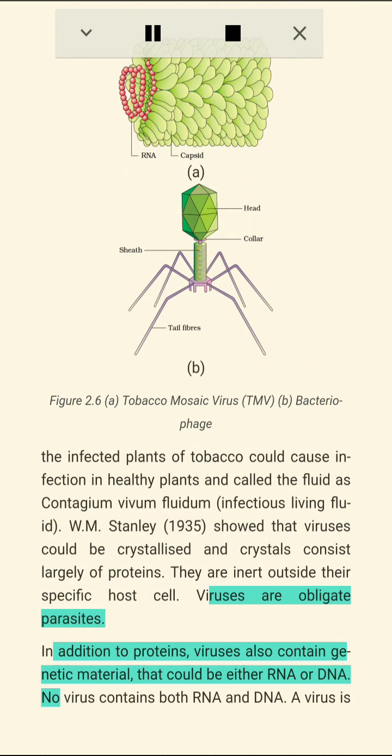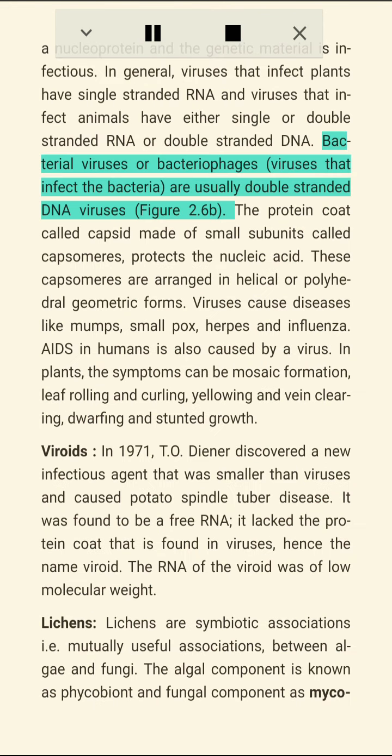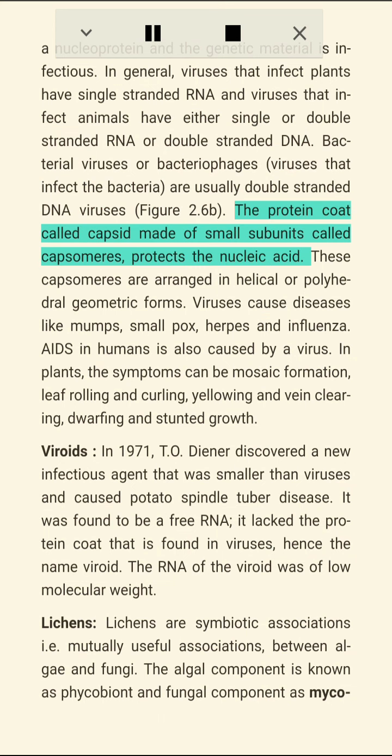Viruses are obligate parasites. In addition to proteins, viruses also contain genetic material that could be either RNA or DNA. No virus contains both RNA and DNA. A virus is a nucleoprotein and the genetic material is infectious. In general, viruses that infect plants have single-stranded RNA. Viruses that infect animals have either single or double-stranded RNA or double-stranded DNA. Bacterial viruses or bacteriophages, viruses that infect the bacteria, are usually double-stranded DNA viruses, figure 2.6b.